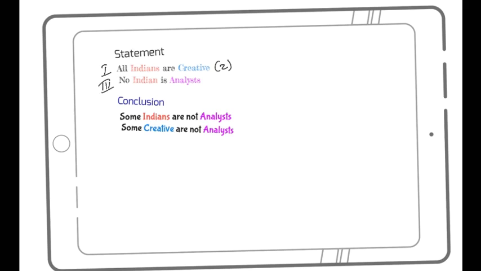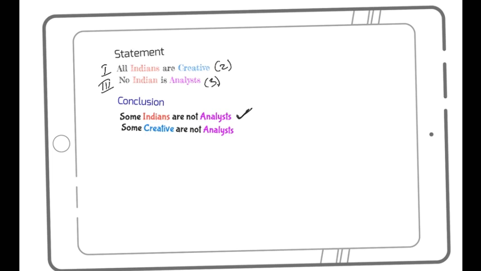This is my type 3. No A is B: no Indian is analyst. This gives me three conclusions: no analyst is Indian, some Indians are not analysts, some analysts are not Indian. That is, no A is B, no B is A, some A are not B, some B are not A. But again, this is not there between A. This is there here, yes. Is it fair? Some Indians are not analysts. Yes, this will follow because no A is B means some A are not B, right?